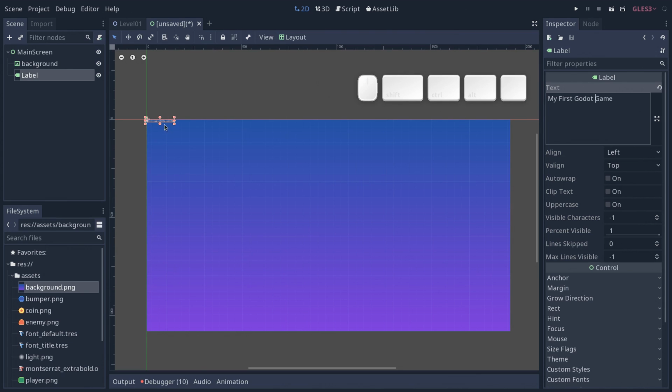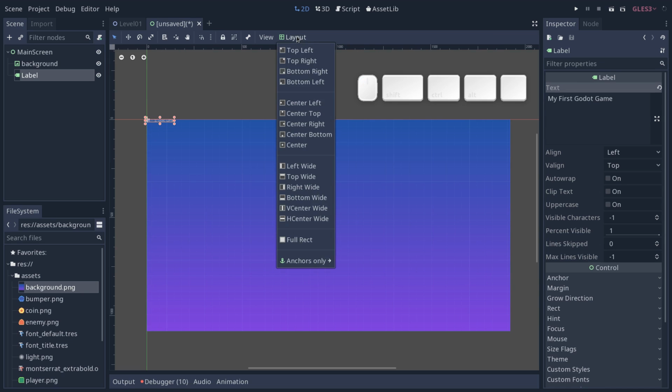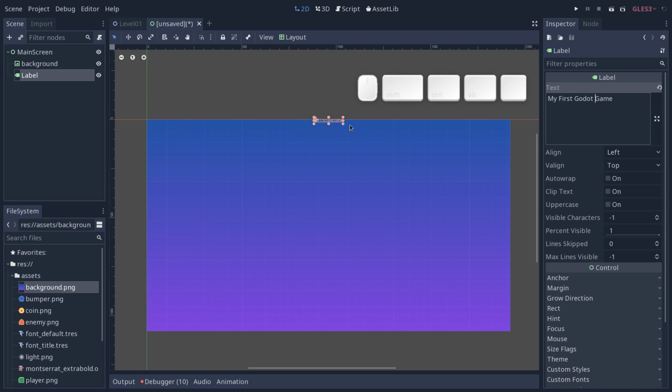Well, I'm going to place it at the center of the screen. So go to Layout with the node selected and Center Top. This will make the node's position relative to that center top anchor. So press the W key to select the Move tool and hold Shift and drag it down to make the node live at an offset, a vertical offset from the top left corner.